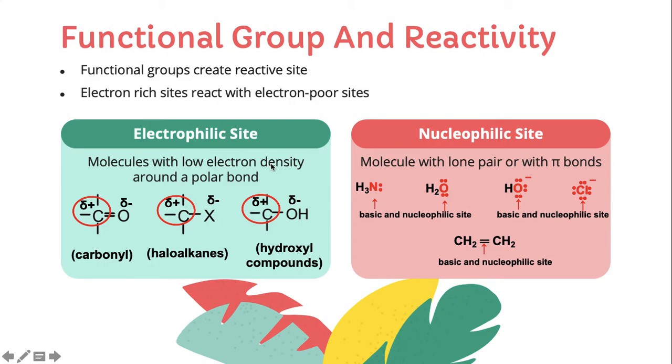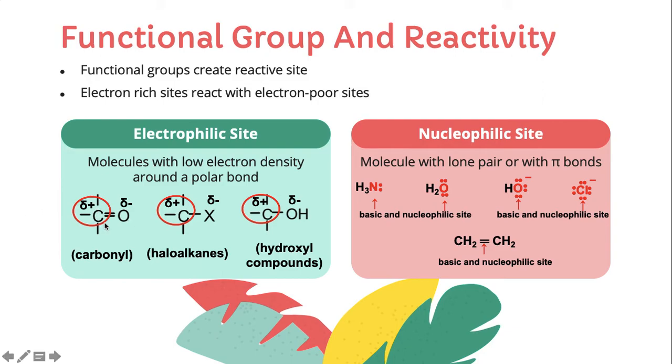Electrophilic sites are molecules with low electron density around a polar bond. Usually the electrophilic site can be found in carbonyl, haloalkane, and hydroxyl compounds. Where is the electrophilic site in the carbonyl? Not the C double bond O as a whole.